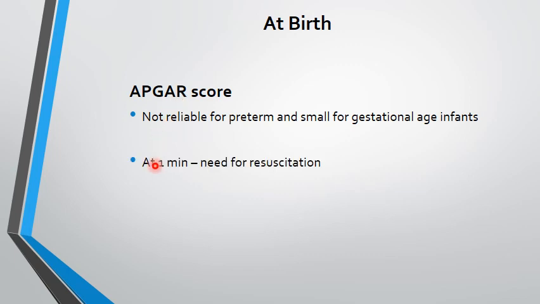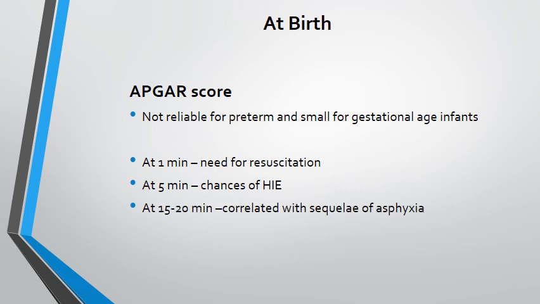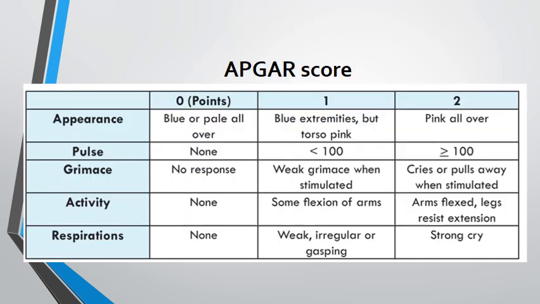So, the APGAR score at 1 minute suggests the need for resuscitation. So, in the first 1 minute, one would be doing the normal newborn care, the drying, the stimulation, the positioning of the head, etc. And at 1 minute, one would take the APGAR score, and if the APGAR score is low, that would suggest that there is a need for further resuscitation. And an APGAR score at 5 minutes would suggest that the baby is likely to develop hypoxic ischemic encephalopathy, and APGARs at 15 to 20 minutes actually are more correlated with the long-term sequelae secondary to birth asphyxia.